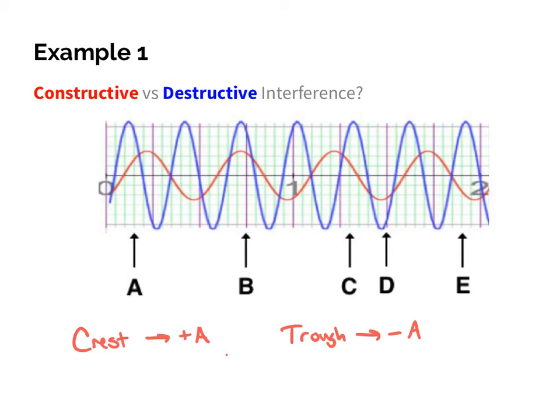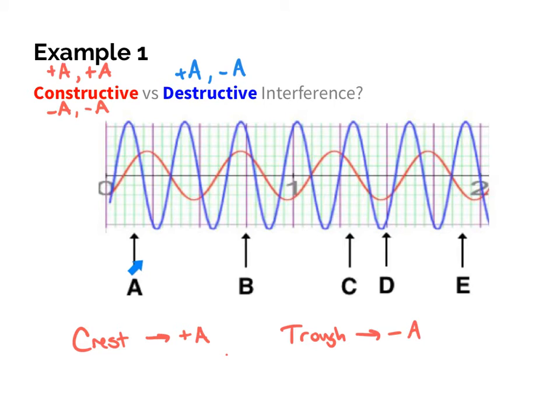So constructive interference will occur when we have either a positive amplitude and a positive amplitude meeting, so they're the same, or it could be two negative amplitudes that are meeting. Destructive interference occurs when we have a positive amplitude meeting with a negative amplitude. So I'm just going to circle these. We're going to look at constructive interference versus destructive interference.